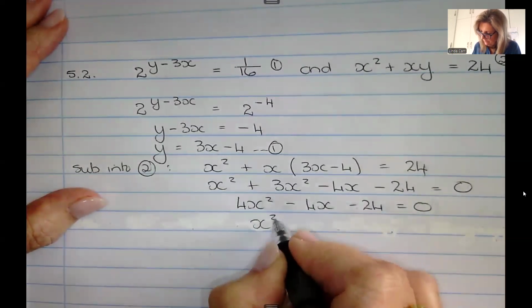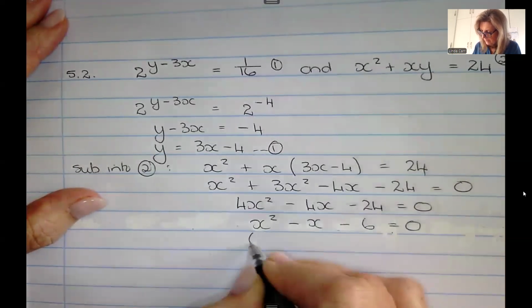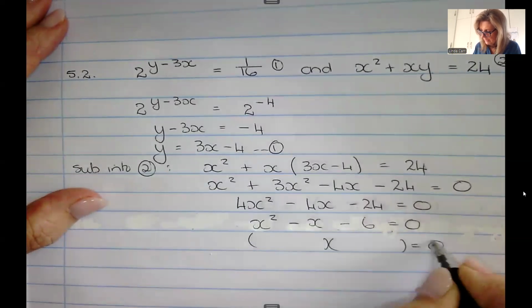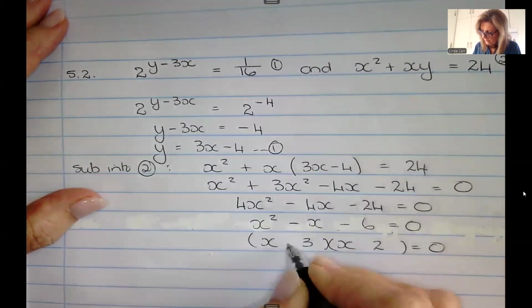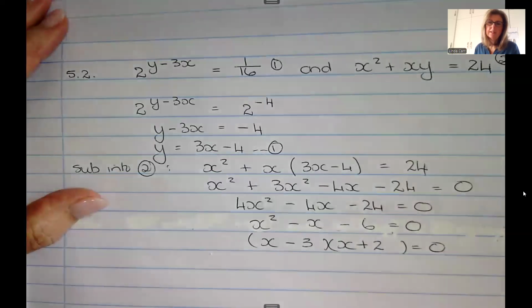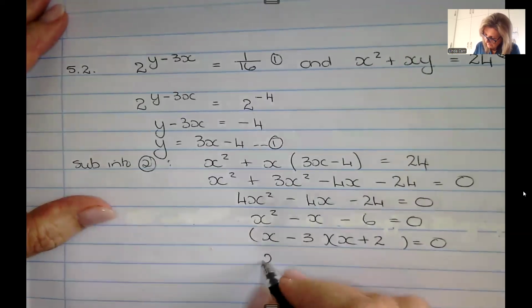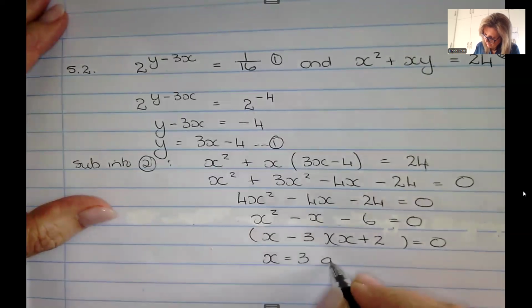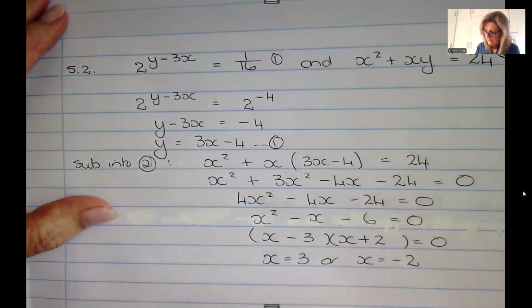So I can divide everything by 4. And there's that old favorite with 6 again. So you're going to get very used to seeing 6. Always be careful as to whether you're choosing factors of 3 and 2 or 6 and 1. So x is equal to 3 or x is equal to negative 2.